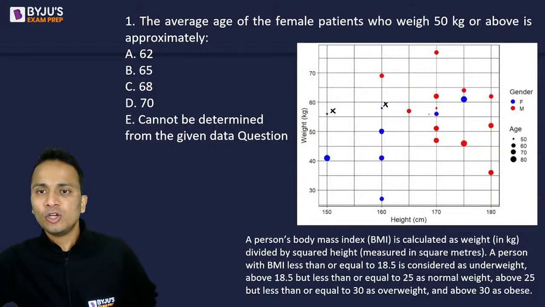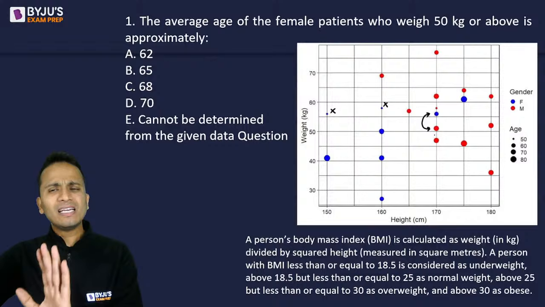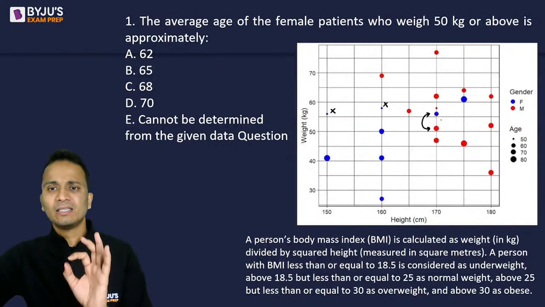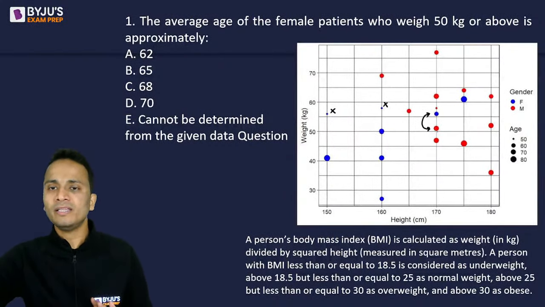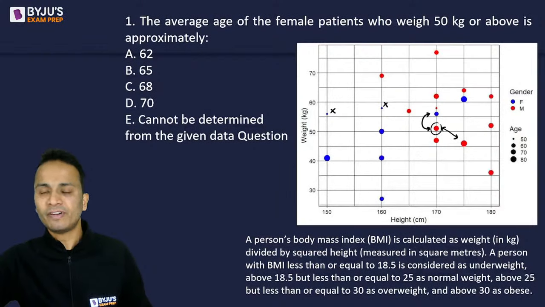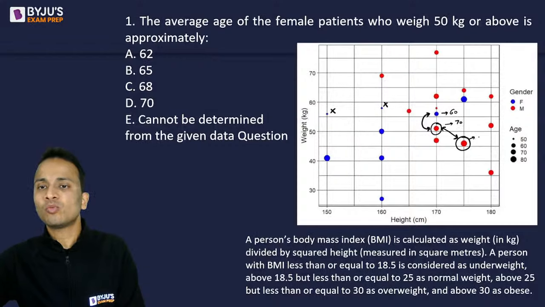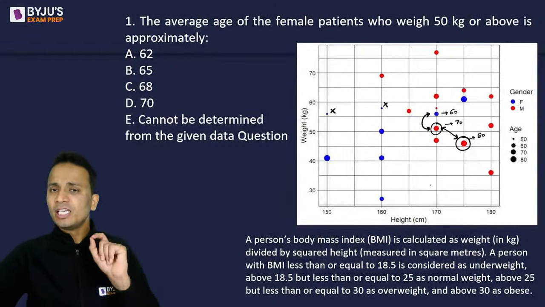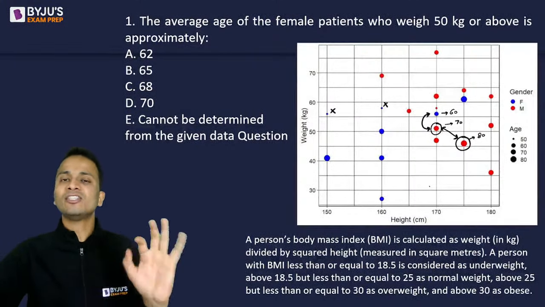Okay, so I'm marking those dots. Just look at these two dots and compare them. Can we clearly see that the blue dot is smaller than the red dot? And then compare these two dots. The dot on the left hand side is smaller than the dot on the right hand side, right? So I can say that this one will be 60, this one will be 70, and this one will be 80. Just keep focusing on the biggest and the smallest dot. With the smallest dot the comparison will be easy.